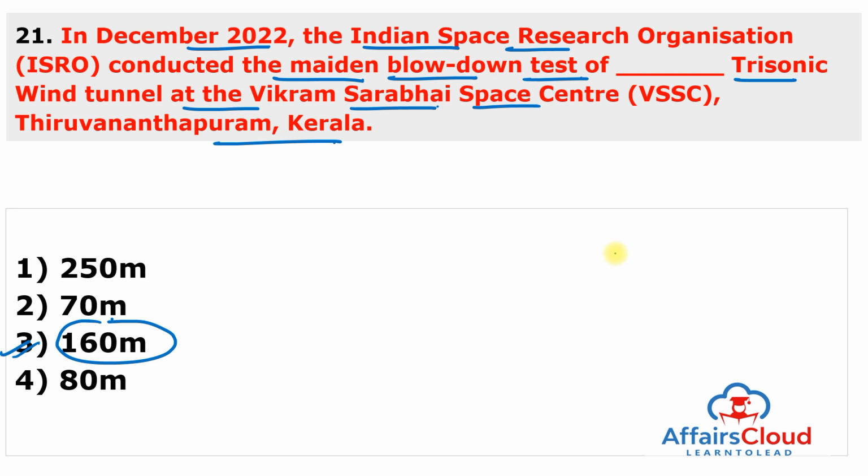So ISRO conducted the maiden blow-down test of the 160-meter trisonic wind tunnel, an all new wind tunnel installed at the Vikram Sarabhai Space Centre in Trivandrum, Kerala. The test was facilitated under 3 conditions, including subsonic, speed of sound, and supersonic. So basically subsonic is below the speed of sound, second is the speed of sound, third is supersonic, which is faster than the speed of sound.